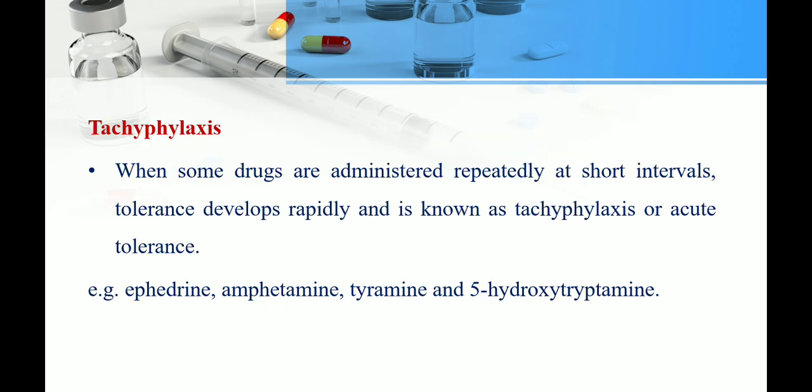Then tachyphylaxis is different. Tachyphylaxis is sometimes called acute tolerance. When we administer drugs repeatedly at short intervals, tolerance develops rapidly. That is called tachyphylaxis. Ephedrine, tyramine, and amphetamine cause tachyphylaxis.